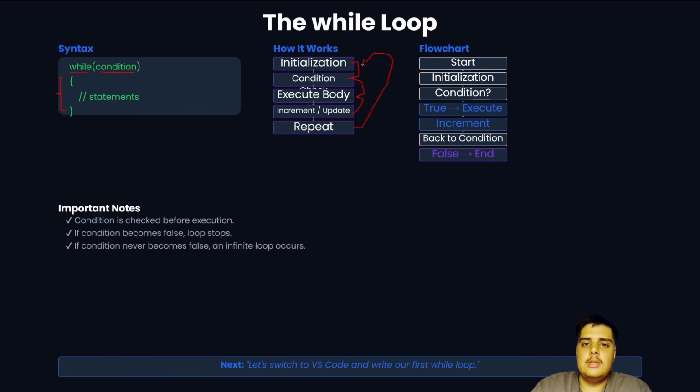The flowchart is the same. Important notes: the condition is checked before execution. If the condition becomes false, the loop stops. If the condition never becomes false, an infinite loop occurs. We will understand what an infinite loop is too. So let's switch to VS Code and write our first while loop.